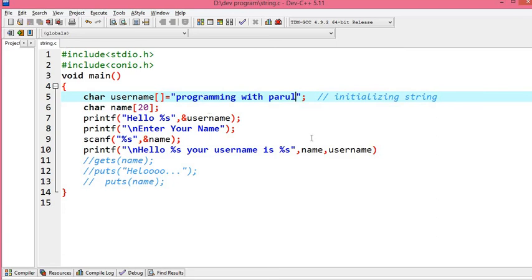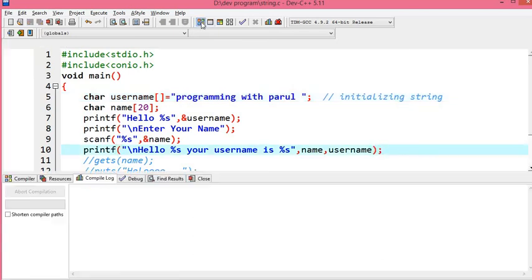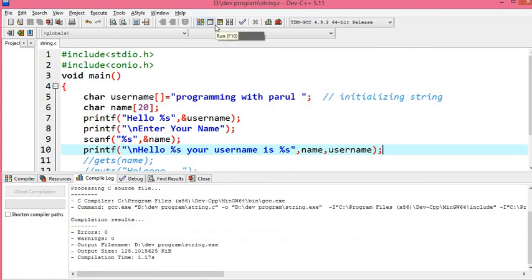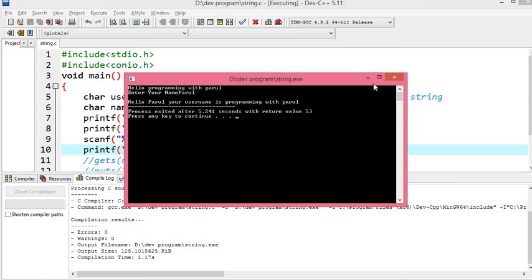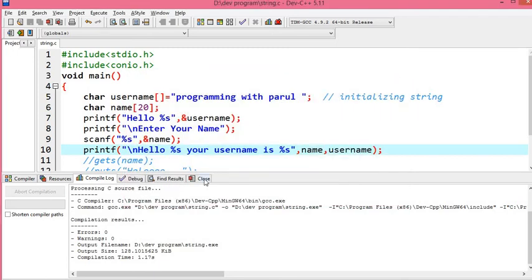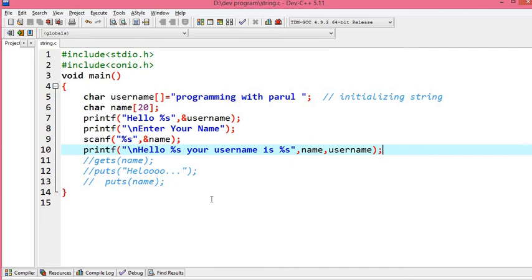Okay, over here save, run the program, compile, and okay, enter your name. Let's say Parul. So hello Parul, your username is programming with Parul. It is not my username, I am just taking it for example purpose. Okay, so this is how you can take input.